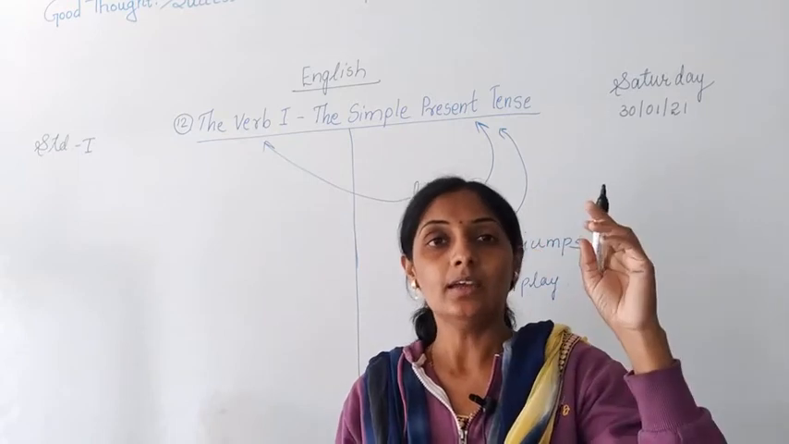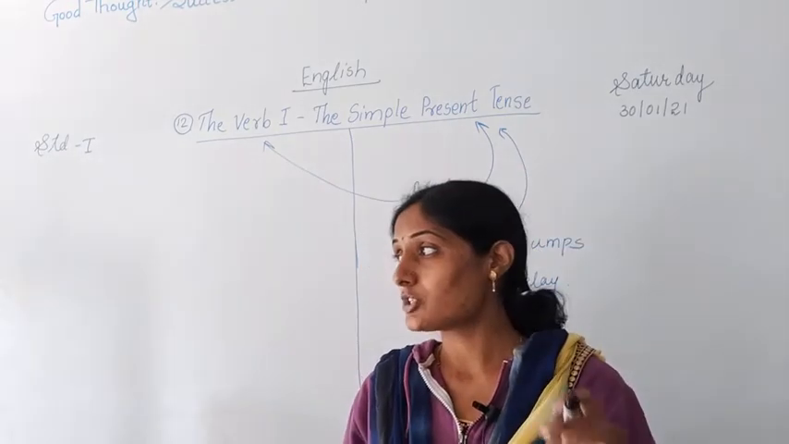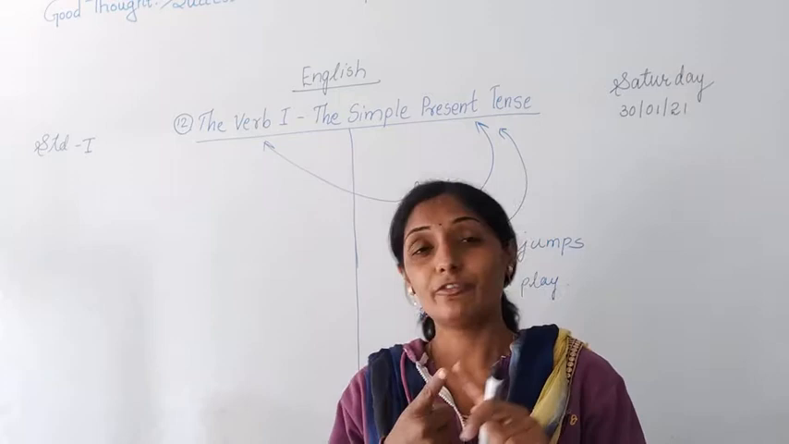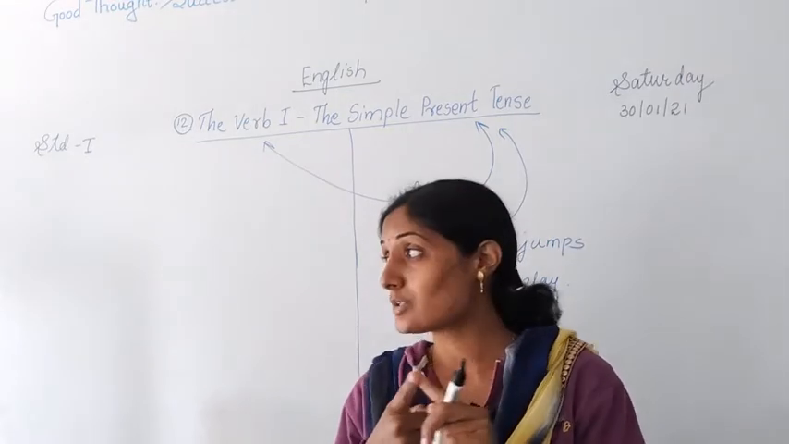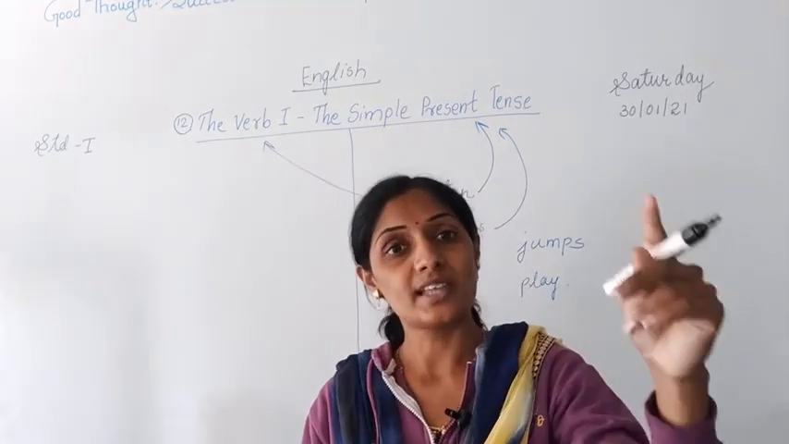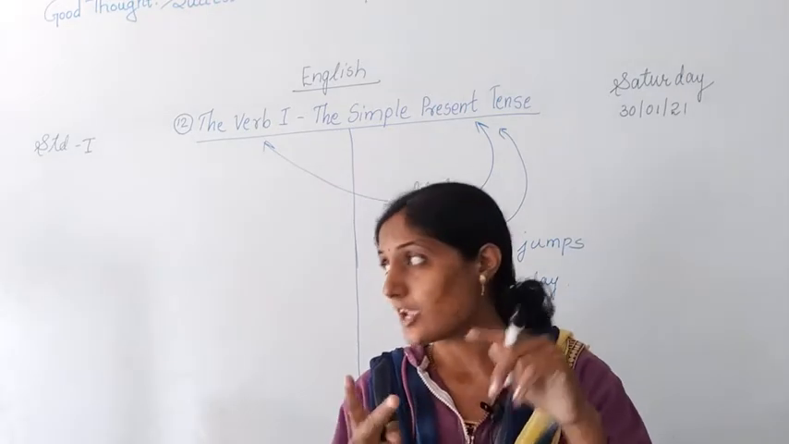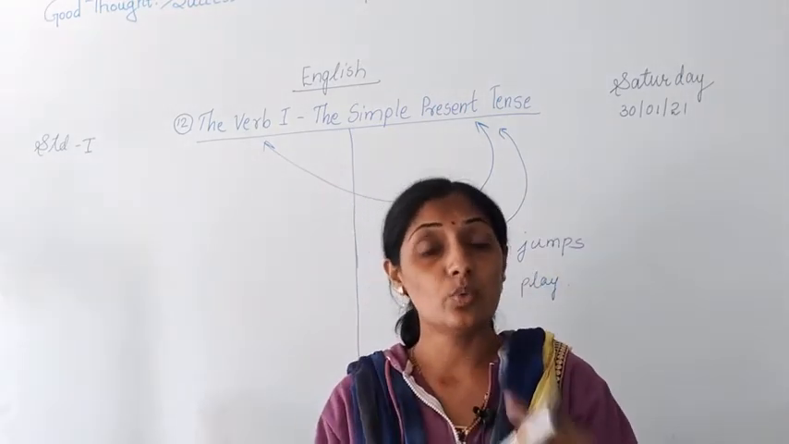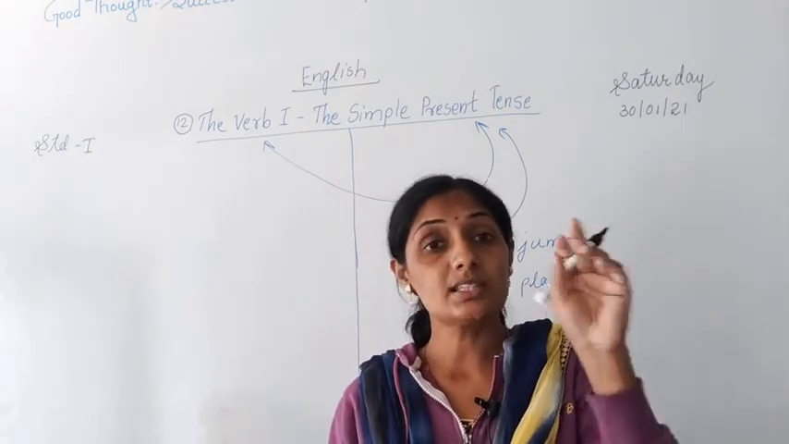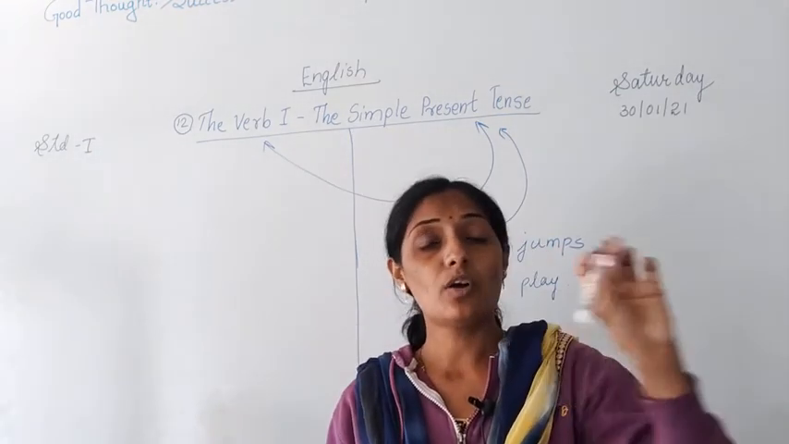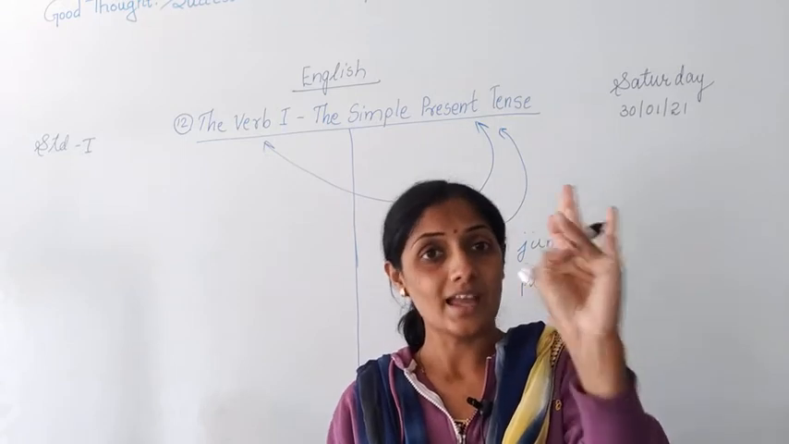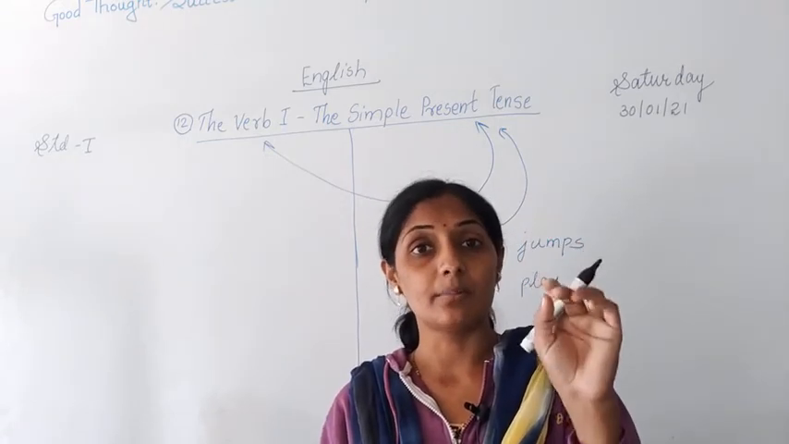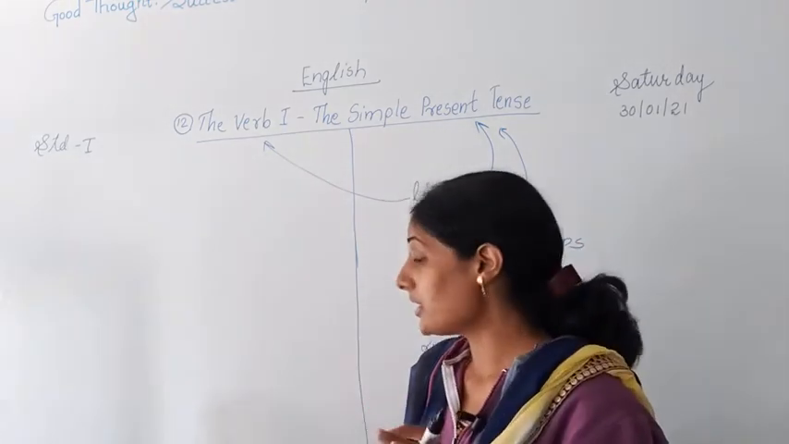When you study verbs in first standard, it is called doing words. When you go to second standard, doing words are called action words. When you go to third standard, action words are called verbs. The meaning of all three is the same. Understood? The meaning of doing words, action words and verbs is the same. It does not change. Are you getting?